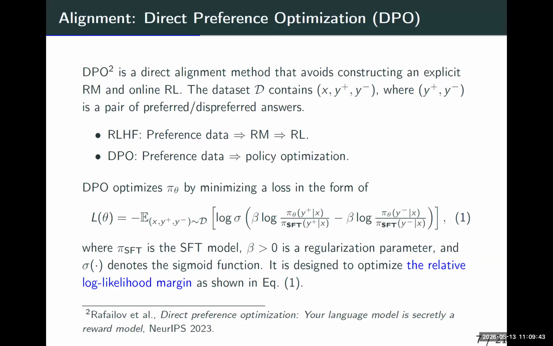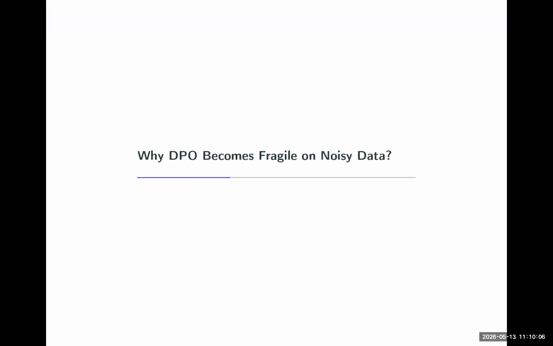So the goal of DPO is to maximize this relative log likelihood, such that we get more probability for generating the preferred answer based on the question, and lower probability for generating the dispreferred answer based on X.